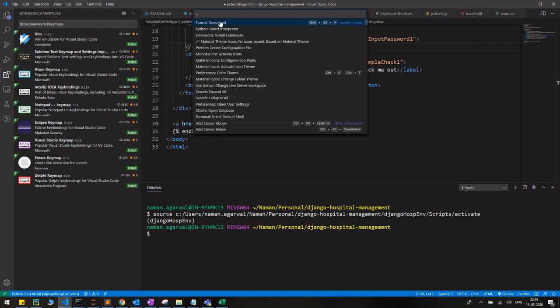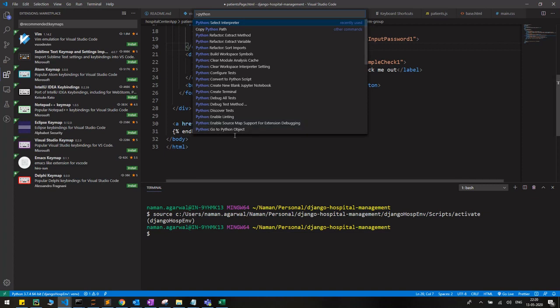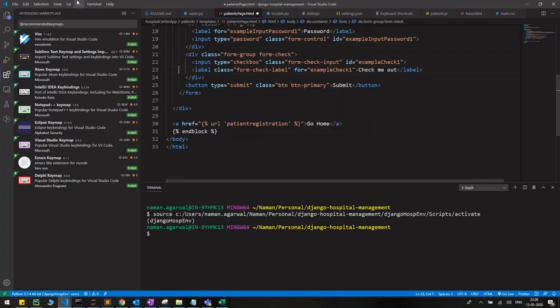You can type here, like format document, and it will format your document. All the commands that you want to run or see are here. For example, if I type Python, you can see all the commands related to Python are available. This is quite handy. Initially you may search and then run a command, but as you keep working, your hands will become so handy that you will remember all the shortcut keys. Got it? So this is the command palette.